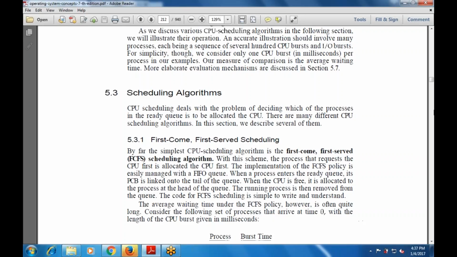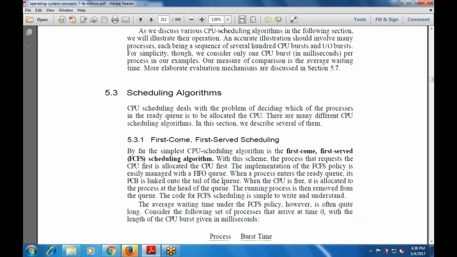As the name suggests, it is the first come first serve scheduling algorithm. With this scheme, the process that requests the CPU first is allocated the CPU first. The implementation of the first come first serve policy is easily managed with a FIFO, that is first in first out, queue. When a process enters the ready queue, its PCB is linked to the tail of the queue. When the CPU is free, it is allocated to the process at the head of the queue.